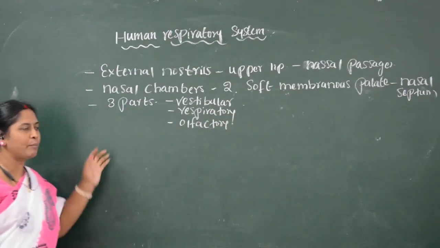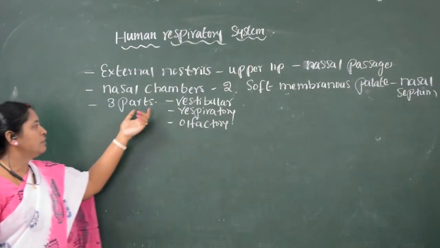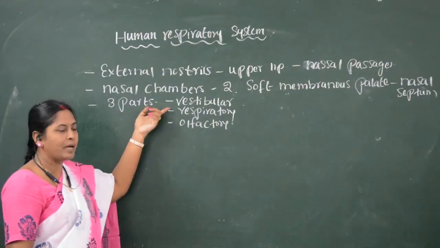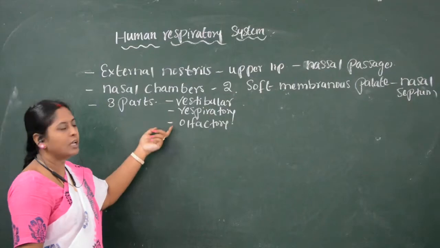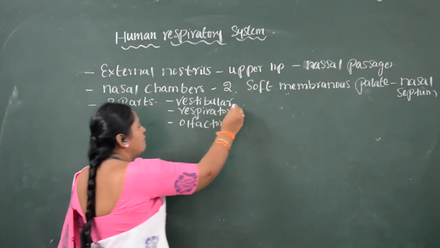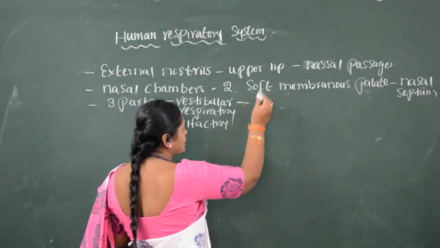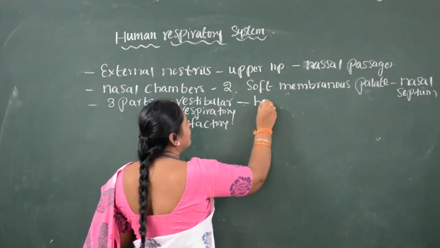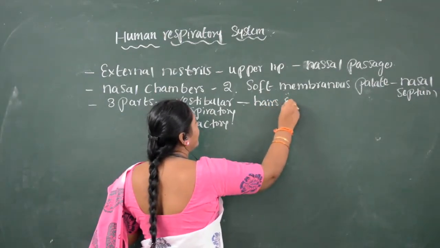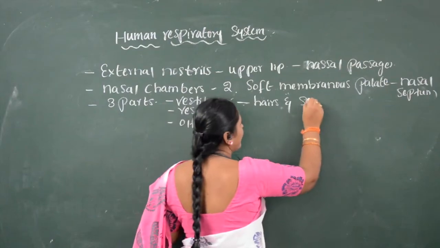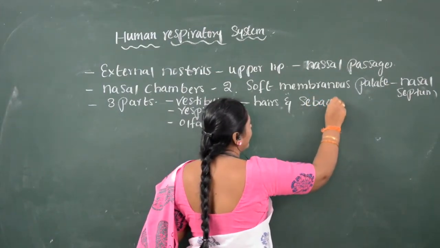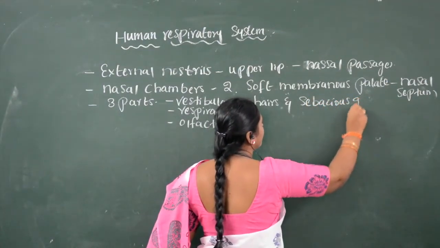So the nasal chamber consists of three parts: the vestibular part, respiratory part, and olfactory part. The vestibular part is lined with hairs and sebaceous glands.